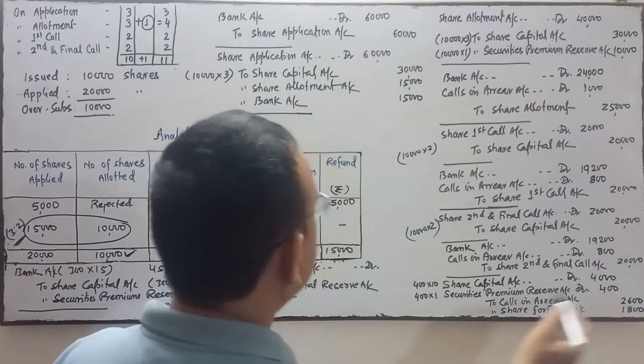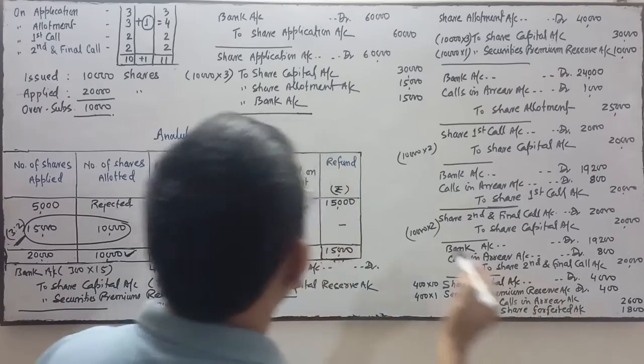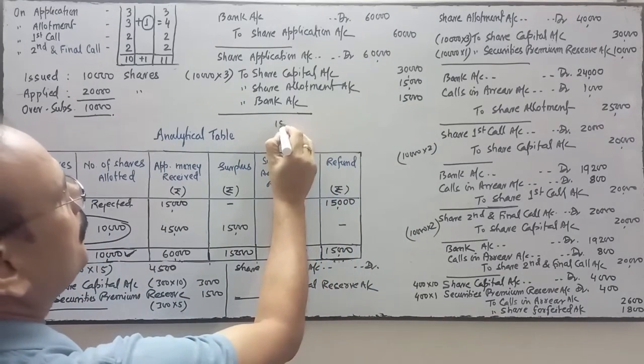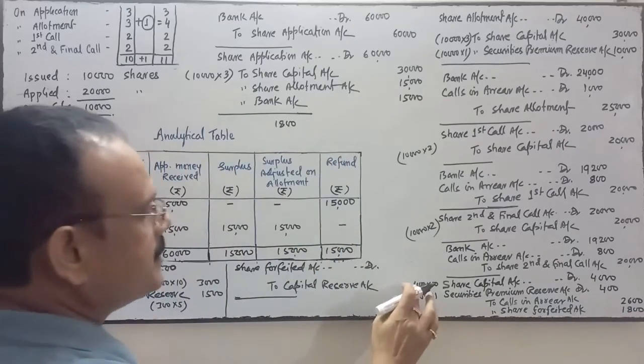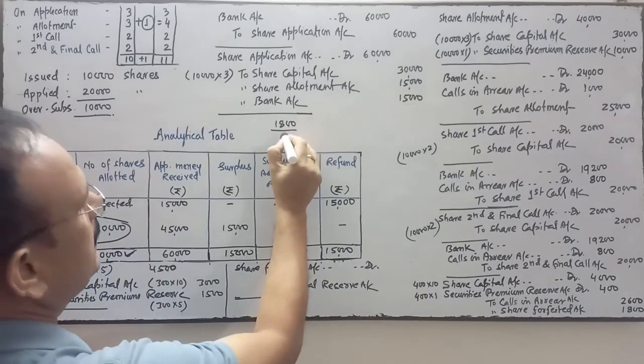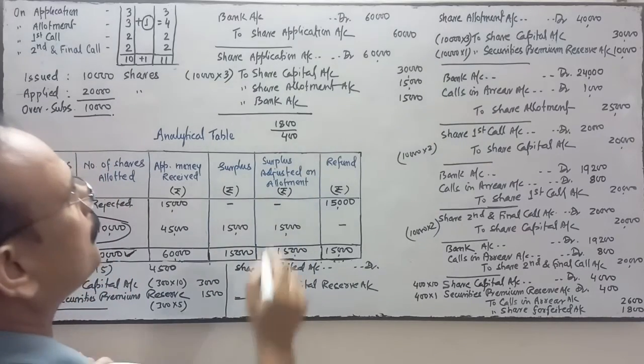The amount forfeited by the company is how much? 1800 rupees is forfeited by the company, on how many shares? On 400 shares, 1800 rupees is forfeited.